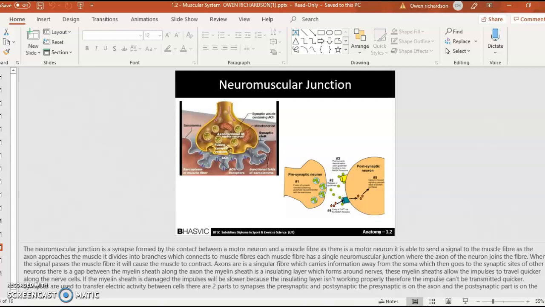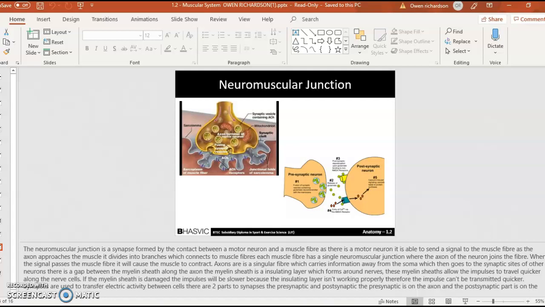Axons are a singular fiber which carries information away from the soma, which then goes to the synaptic sites of other neurons. There are gaps between the myelin sheath along the axon. The myelin sheath is an insulating layer which forms around the nerves. These myelin sheaths allow the impulse to travel quicker along the nerves. If the myelin sheath is damaged, the impulse will be slower because the insulating layer isn't working properly, therefore the impulse can't be transmitted quicker.